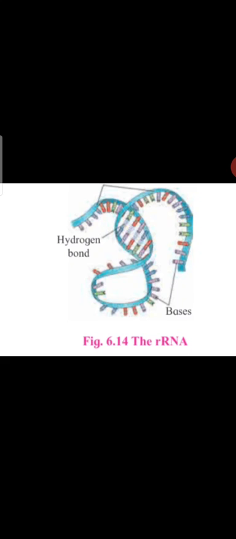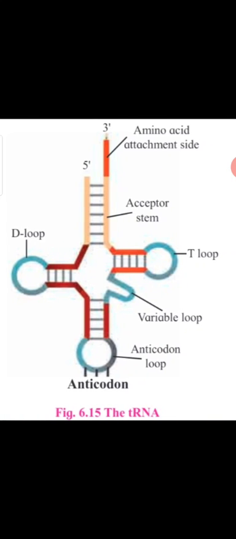Now the next type of RNA is tRNA. See on the screen the structure of tRNA. This model is also known as the cloverleaf model of tRNA. tRNA means transfer RNA. It is much smaller, consisting of 70 to 80 nucleotides.